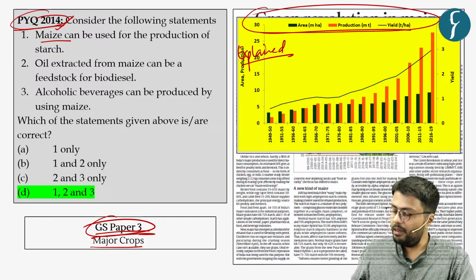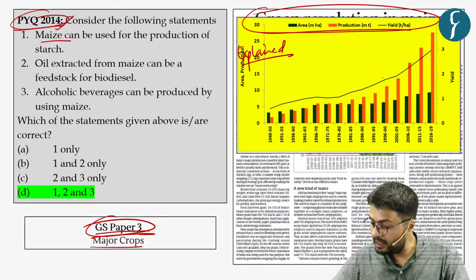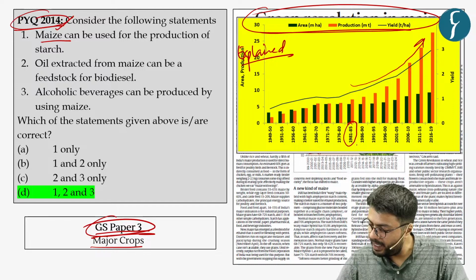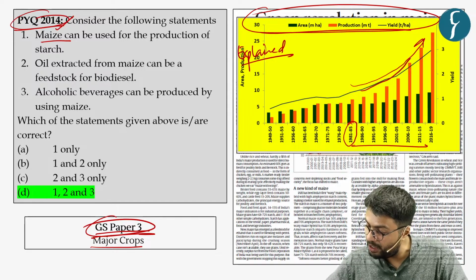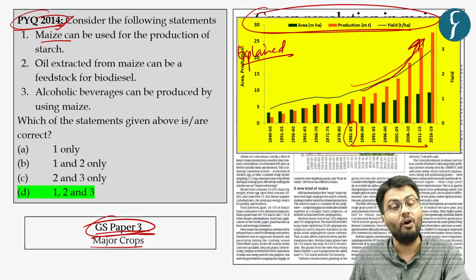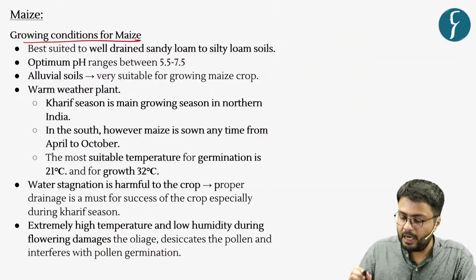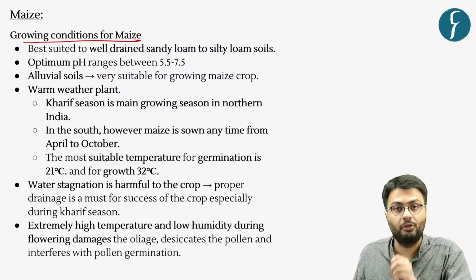So you can see the production levels of this crop have increased in the last few decades. That is, from the decade of 81 to 85, you can see there's a continuous increase in the production levels of maize. Now let us understand what are the growing conditions required for the maize crop.